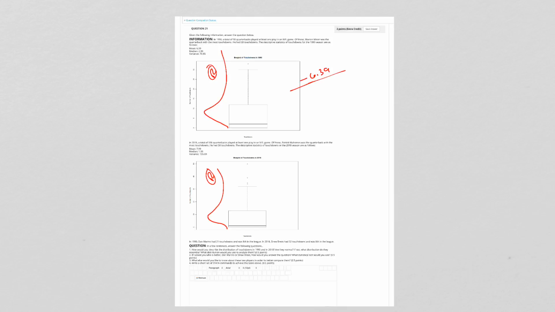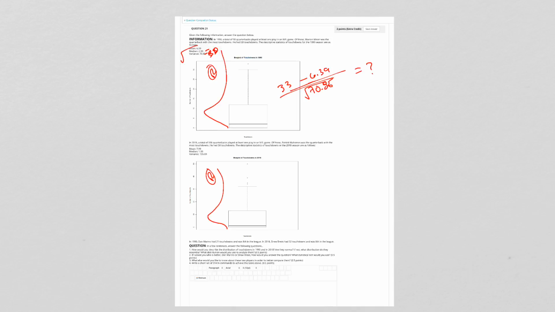That was the expected. What was observed was the number of touchdowns that Warren Moon had: 33. So the mean minus that, and then you would calculate from the variance. Variance is the standard deviation. The square root of the variance is the standard deviation. So I wanted you to do that, square root of 70.85, and standardize this score to something.